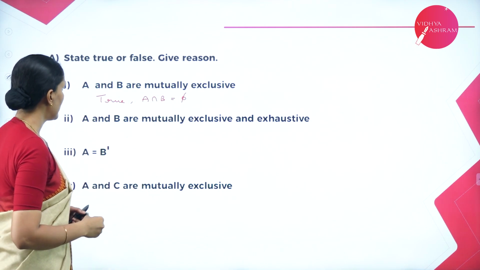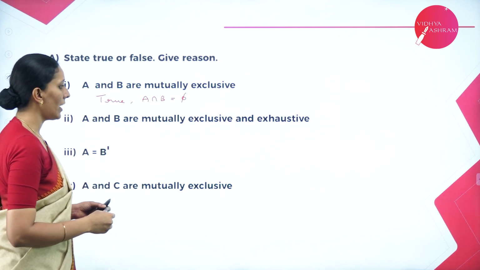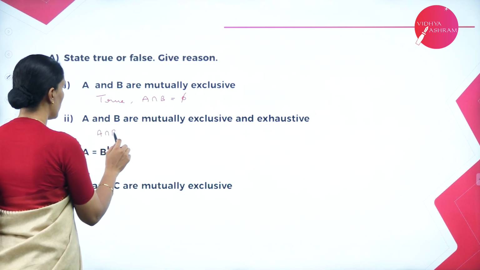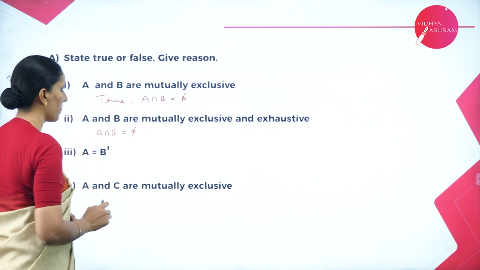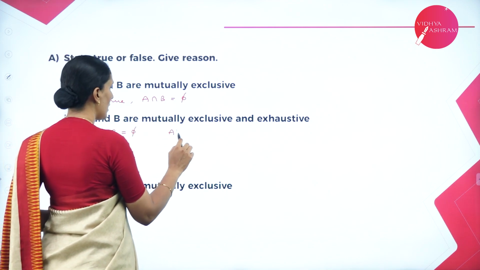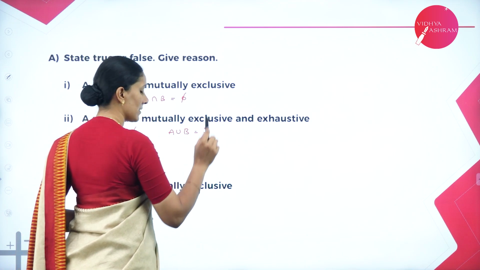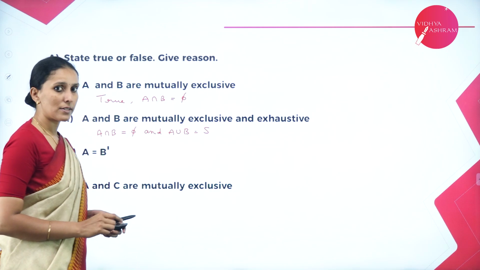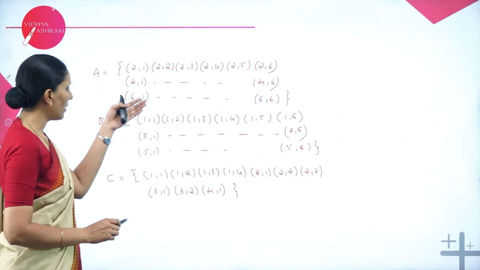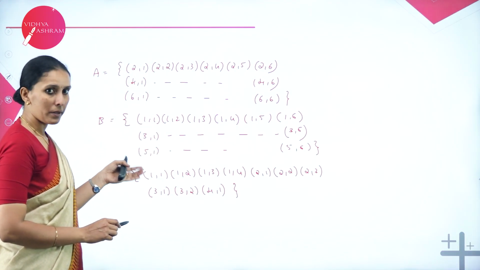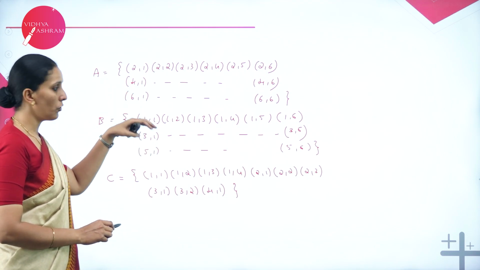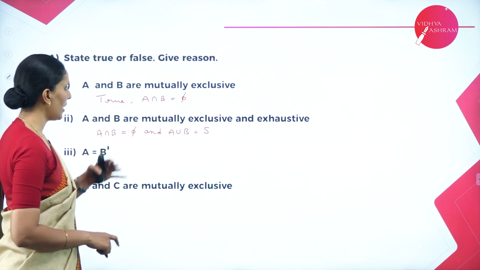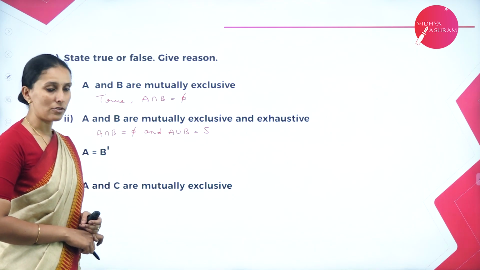Second statement says A and B are mutually exclusive and exhaustive. They are mutually exclusive? Yes, true according to the first statement. Exhaustive means their union should be equal to the sample space, and yes, they are equal to the sample space because A contains all the outcomes other than the outcomes in B, and when you take the union of these two, you will get all 36 outcomes of the experiment, and hence they are mutually exclusive as well as exhaustive.